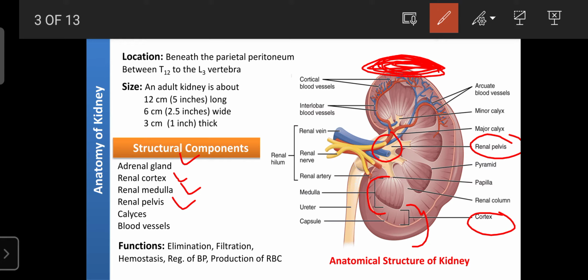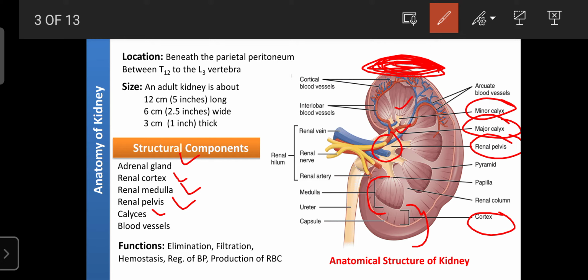This pelvis allows the entry of nerves and blood vessels as well as the ureter, through the renal pelvis only. So the nervous system, blood vessels, arteries, and veins enter the kidney and exit the kidney. The ureter is also there. The pelvis collects the urine. It also consists of the calyces, that is the minor calyx as well as the major calyx. So these are the minor calyces and this one is the major calyx.